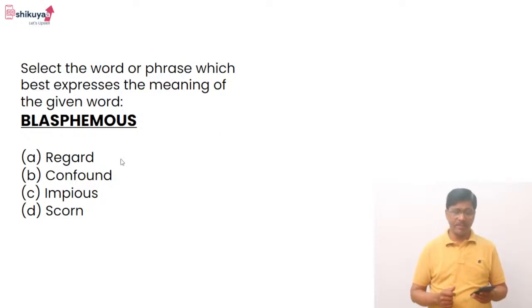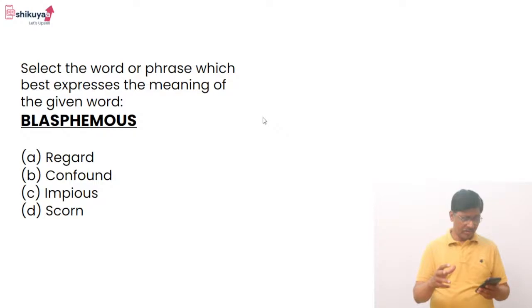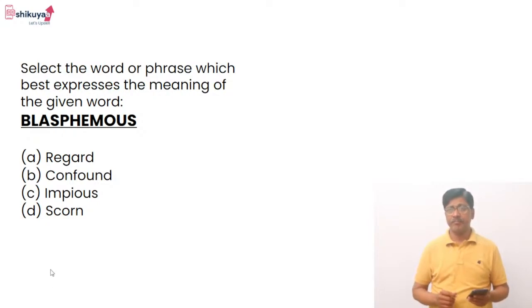That is impious. And last is scorn. Scorn is something which you don't like, you hate, or it is distasteful. So from this, which word is very close to blasphemous?